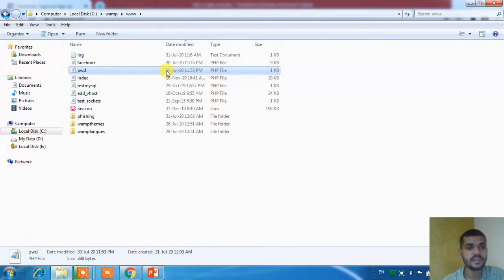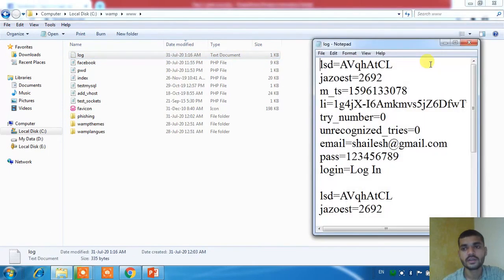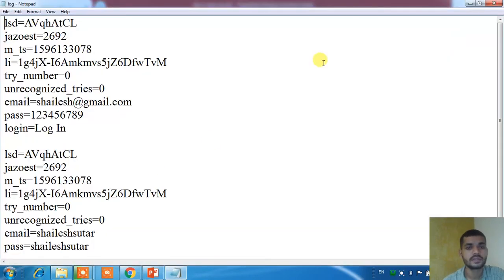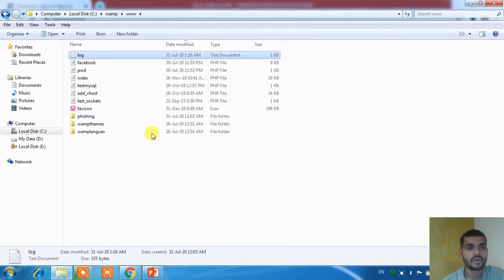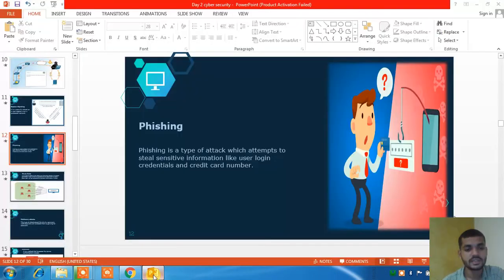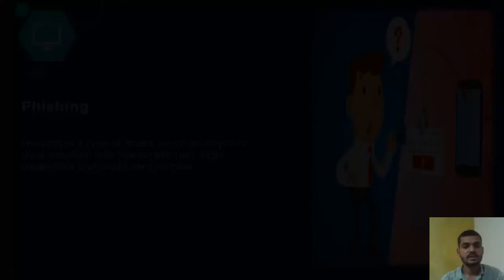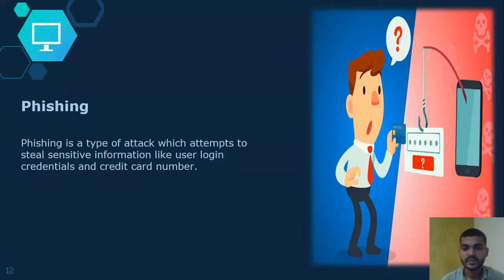Here is the fake Facebook page file, and here is a log file where our ID and password are getting saved. Okay, so this is how phishing works. That is what I wanted to show you. This is one type of phishing that we have seen now.